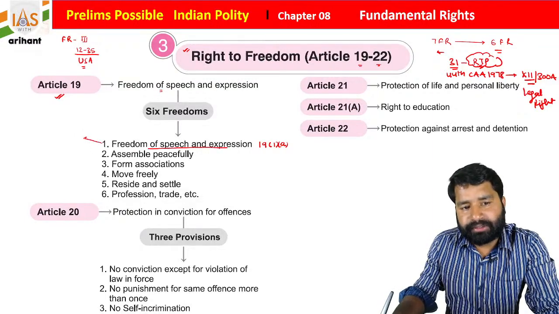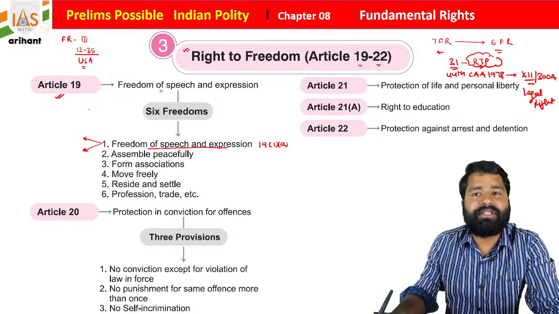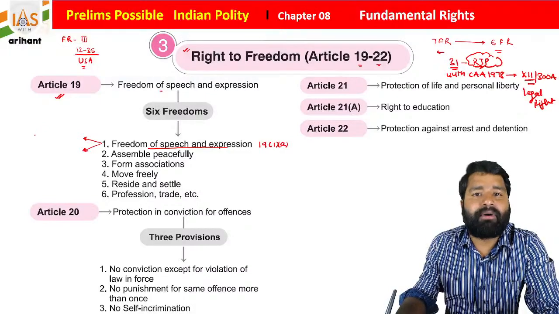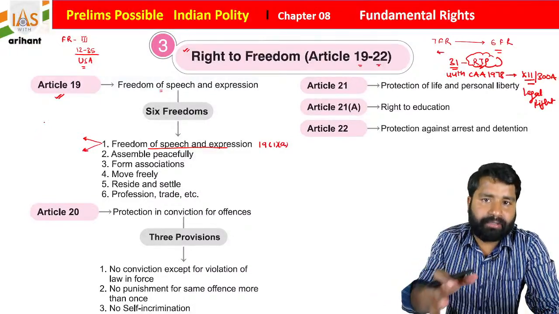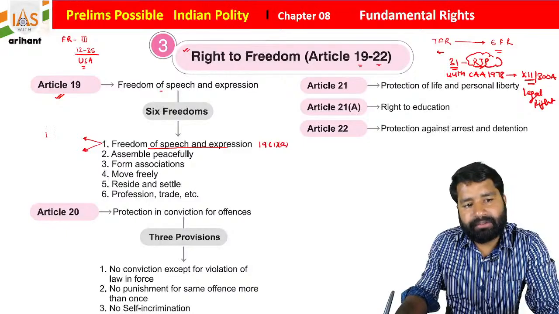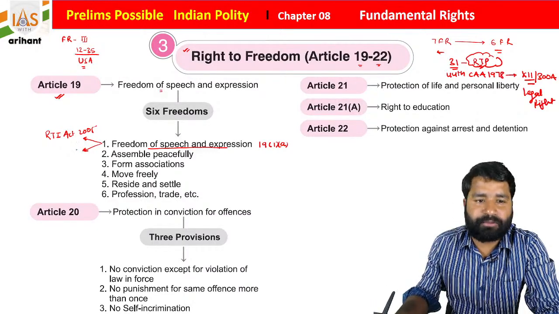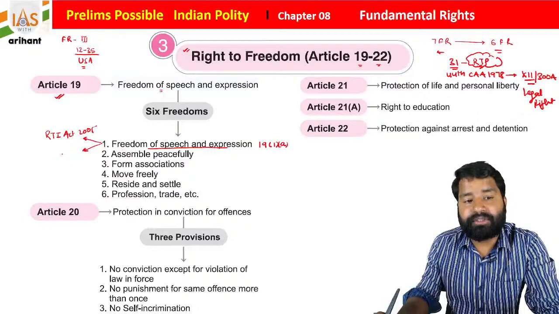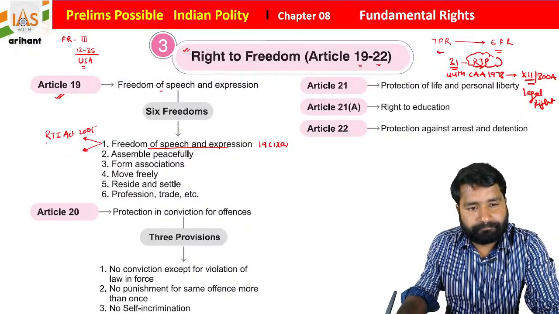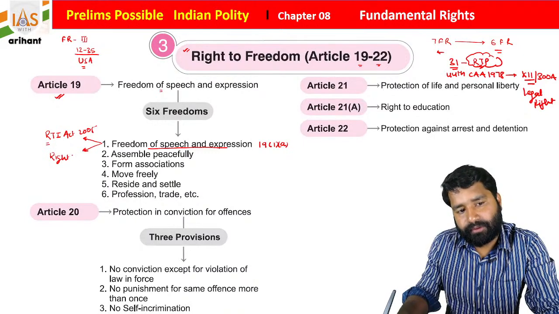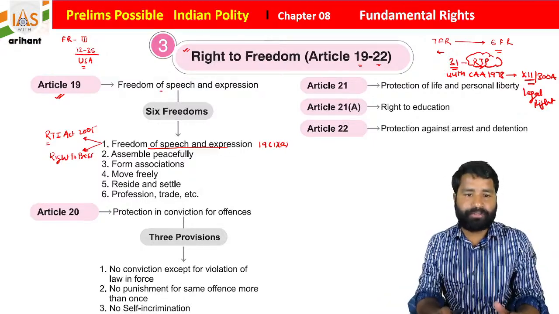Under the freedom of speech and expression there are some important cases also, and there is another important point that is not written, but it is part of the same: the right to information, RTI Act 2005. It is a part of the freedom of speech and expression. Another one, students, is the right to press or freedom of the press. This is also part of freedom of speech and expression.